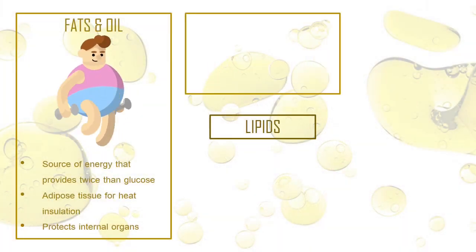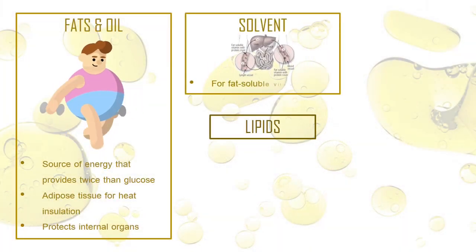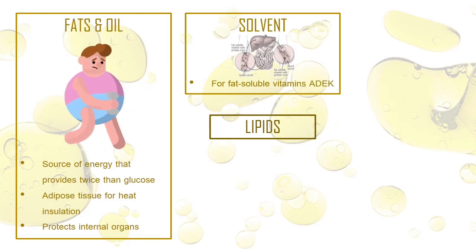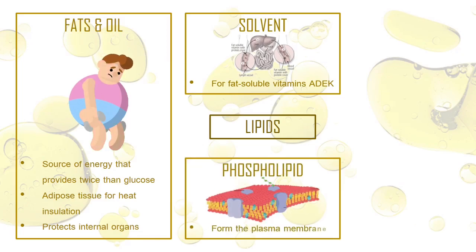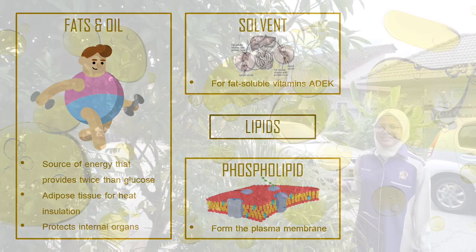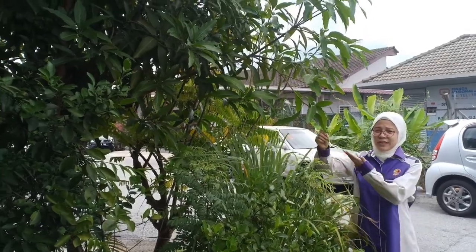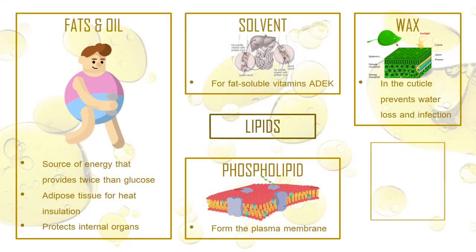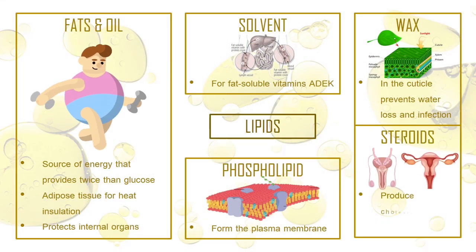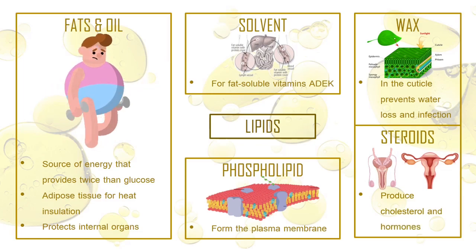It also provides physical protection for our internal organs. In case you got punched in the chest, your fat will protect your heart. Chemically speaking, lipids are also solvents for fat-soluble vitamins, which are A, D, E, and K, or ADEK. Phospholipids form the plasma membrane and control the movement of substances across it. And steroids are complex lipids that produce cholesterol and hormones like testosterone and progesterone.